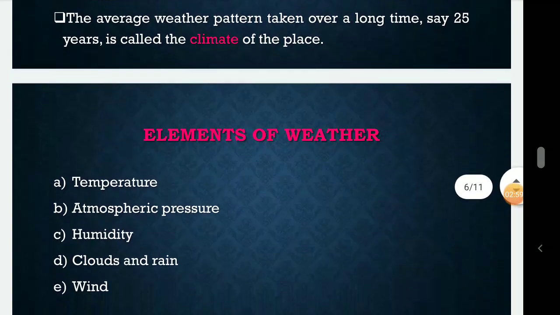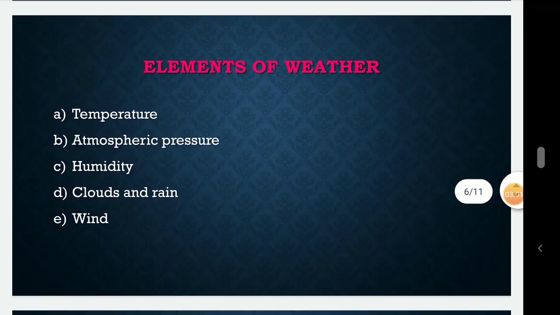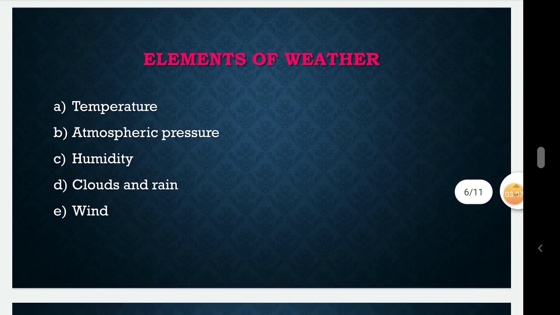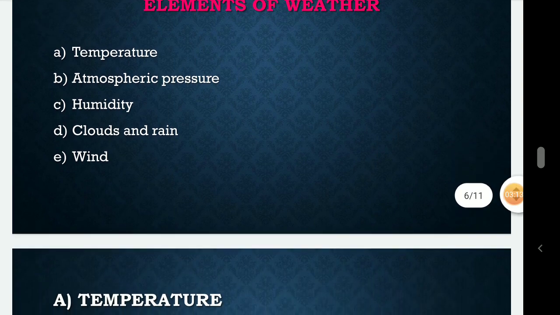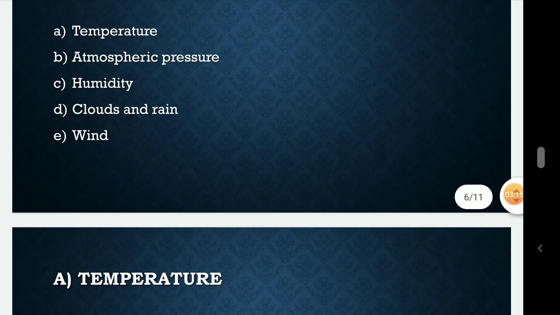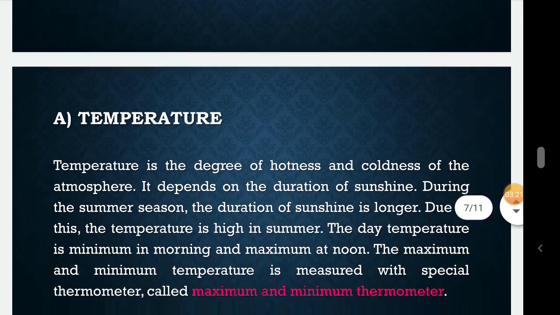Now the next topic is the elements of weather. The elements of weather are temperature, atmospheric pressure, humidity, clouds and rain, and wind. These are the elements of weather. Now first of all, we will discuss point-wise, like temperature and atmospheric pressure. The first topic is temperature, that we will see.